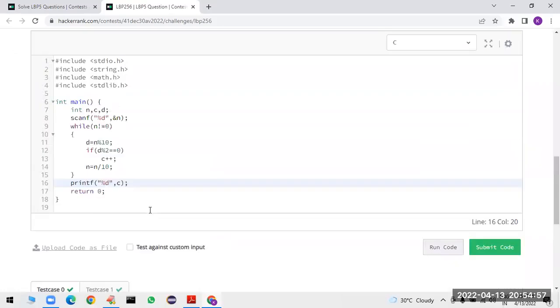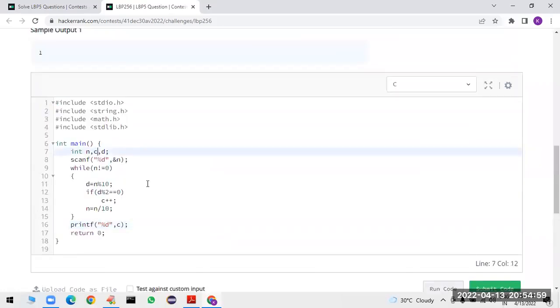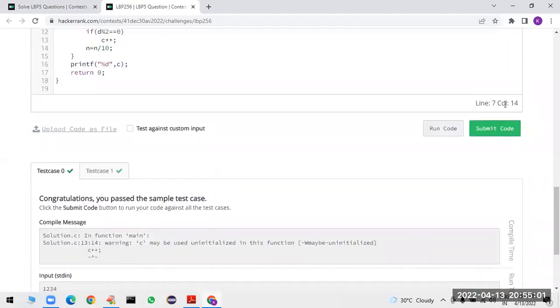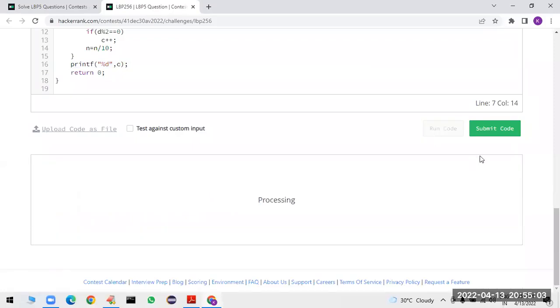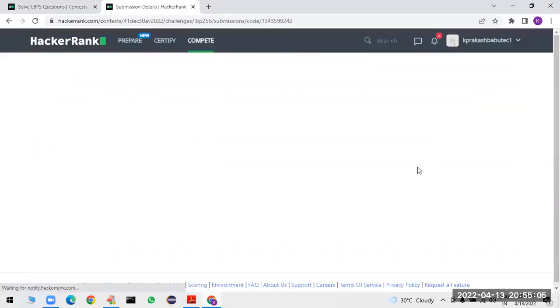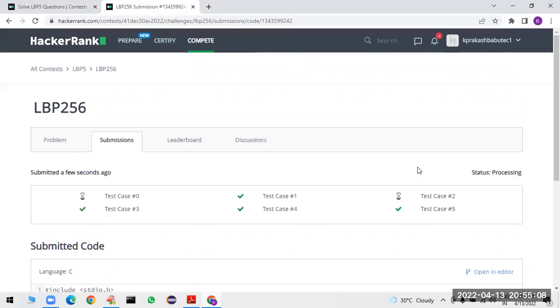Perfectly working. Count might have not been initialized. Okay. So submit the code. Yes.